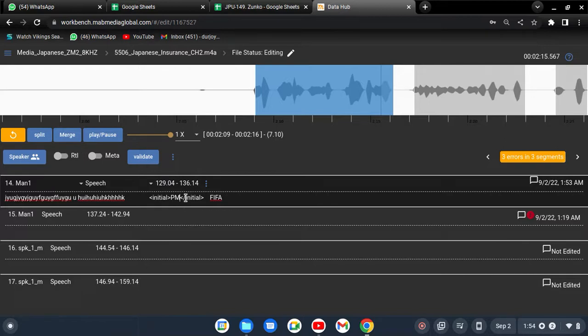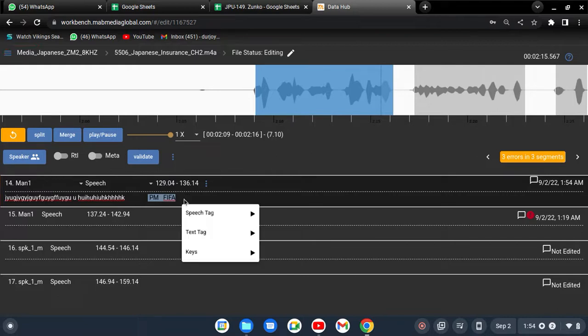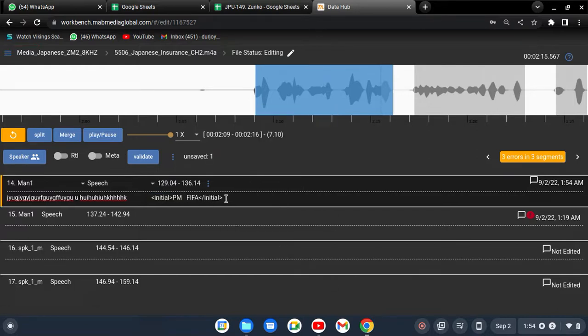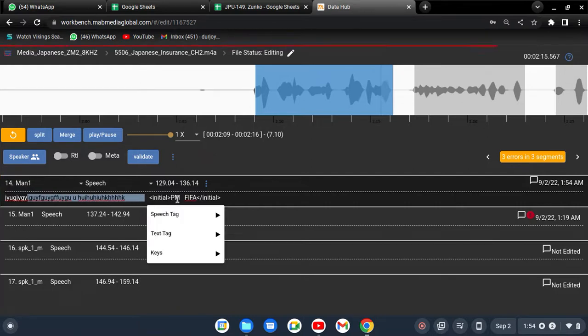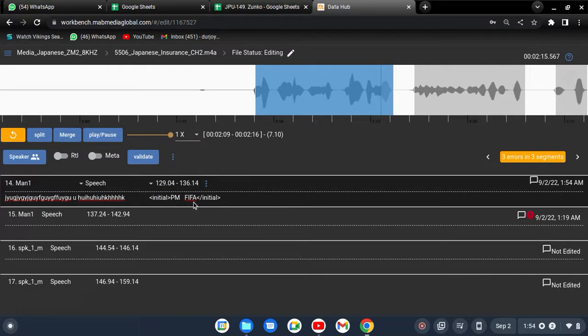Again, let me show you how you mark it. Let me show you this time with two words, PM and FIFA, which the person said back to back. For that you have to mark those two words at the same time, release it, go to the text tag, and mark as initial. So the machine will understand the Japanese words, and after that the person said PM and FIFA, which are written in capital. Obviously initials will be written in capital. You have to write all of them in capital.